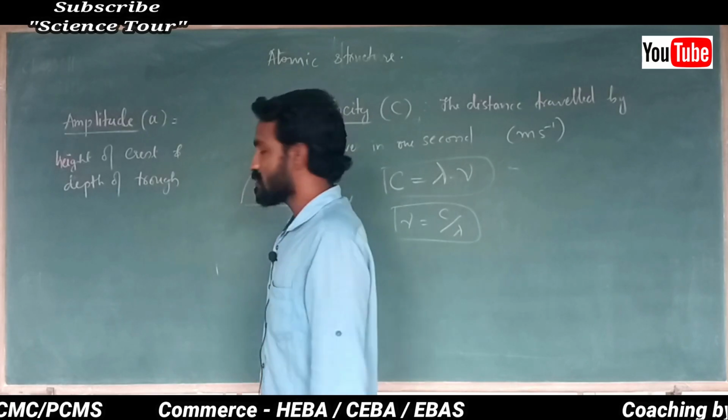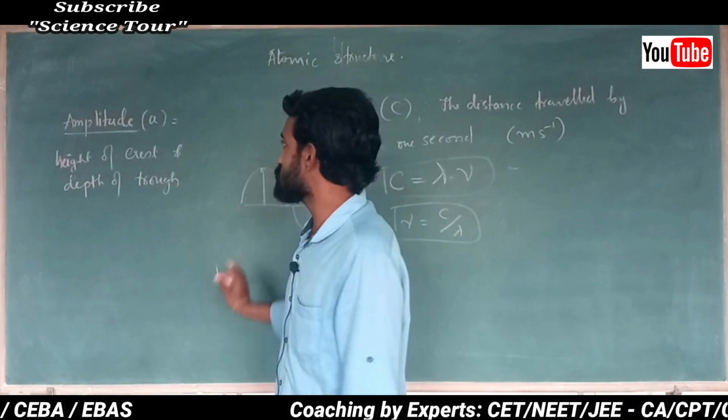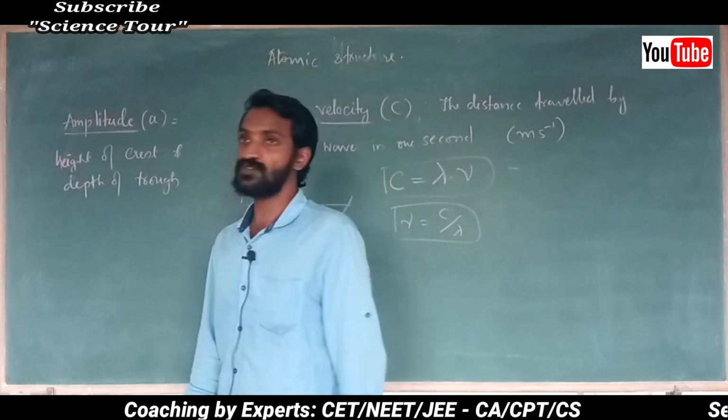Here to here, here to here. Okay, that is called amplitude. Next, wave number.